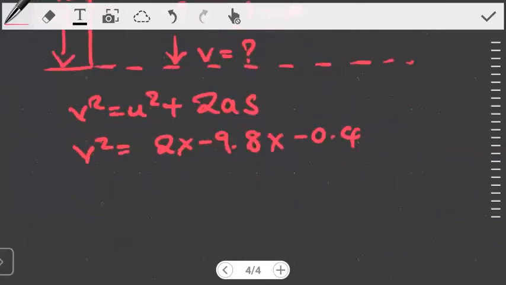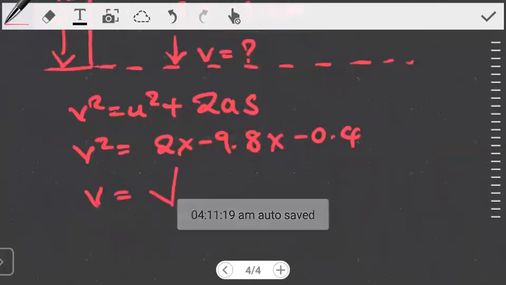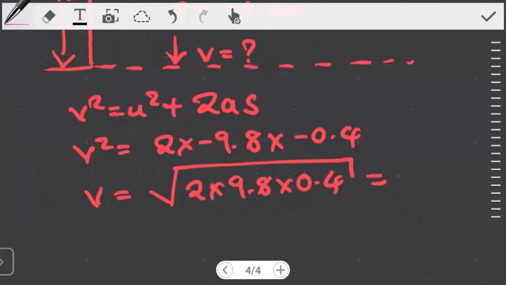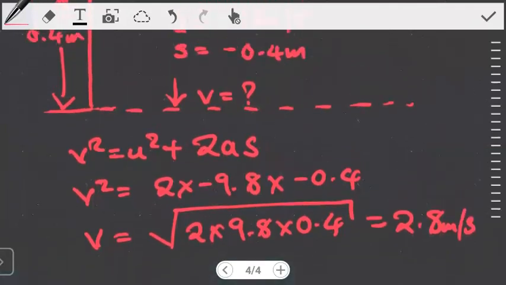So v is equal to the square root of 2 times 9.8 times 0.4. If we evaluate this, we get the final velocity as 2.8 meters per second. So the child hits the floor with 2.8 meters per second.